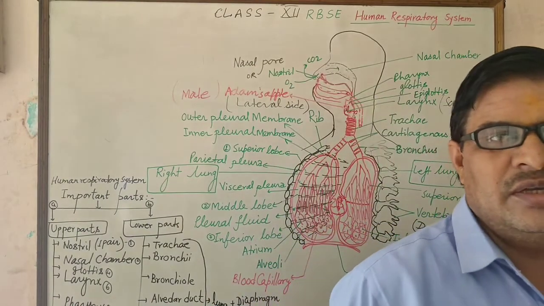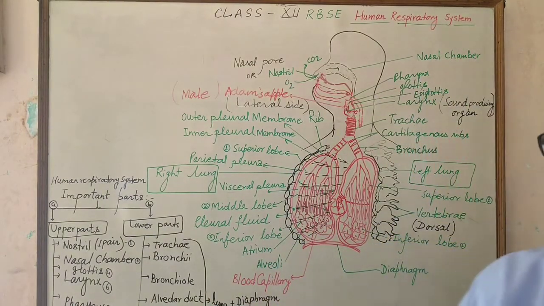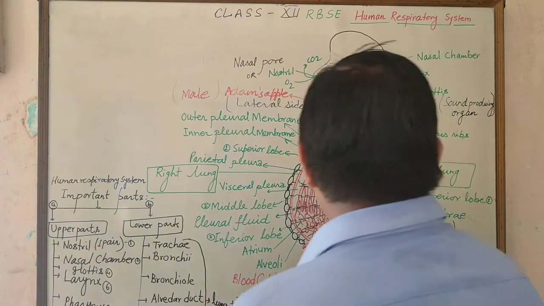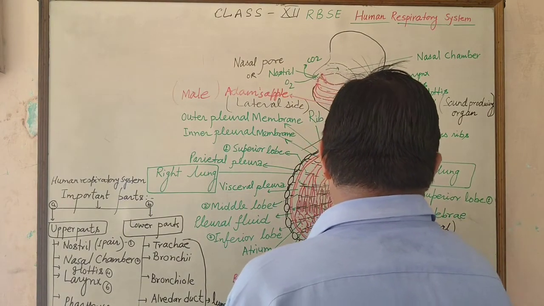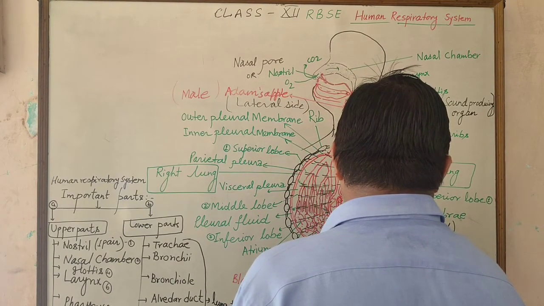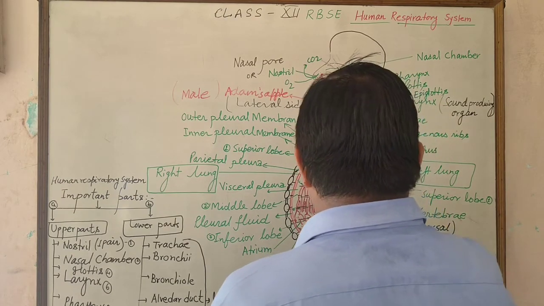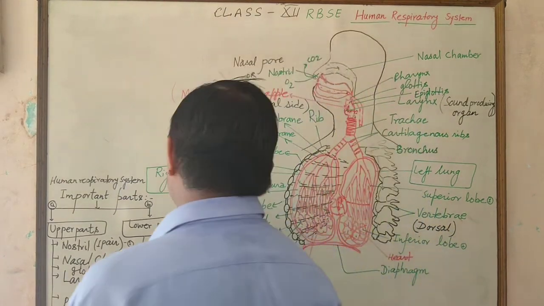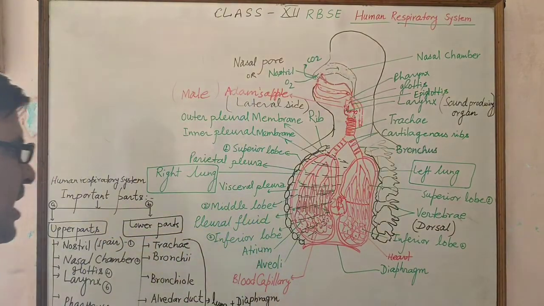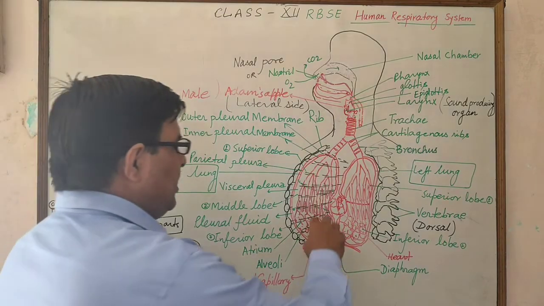The heart is present in between the lungs, in a type of cavity called the pericardium.